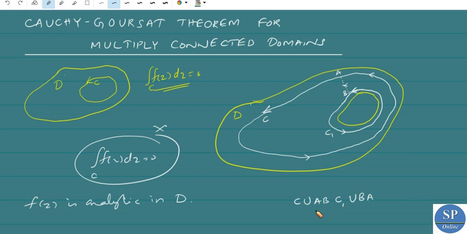So the path is C union AB union negative C1 union BA.